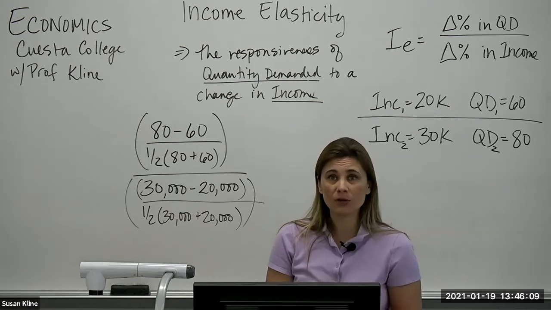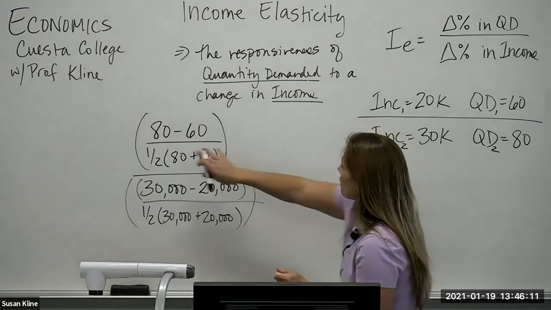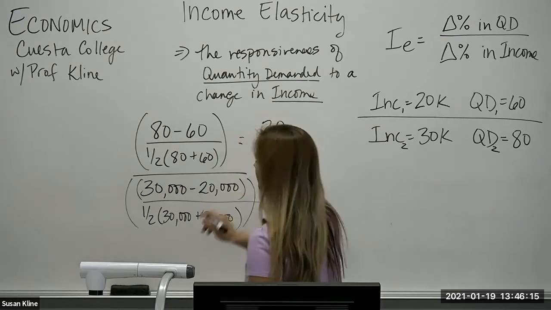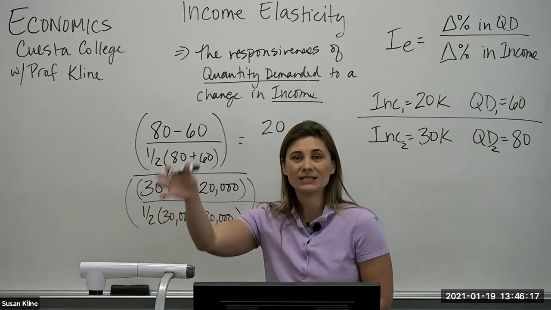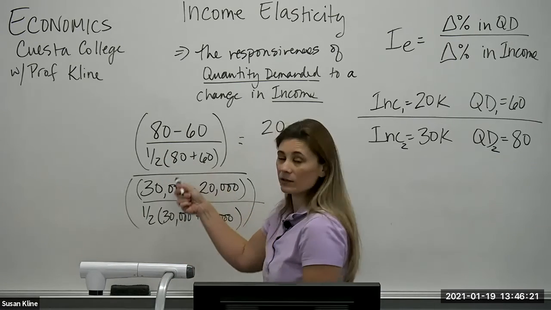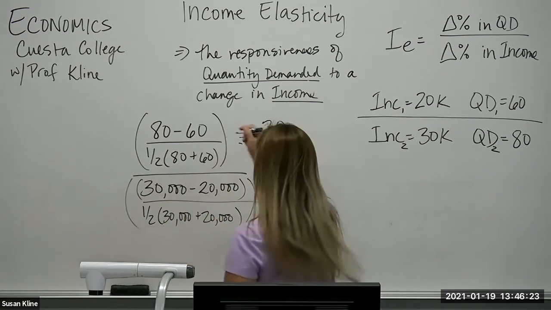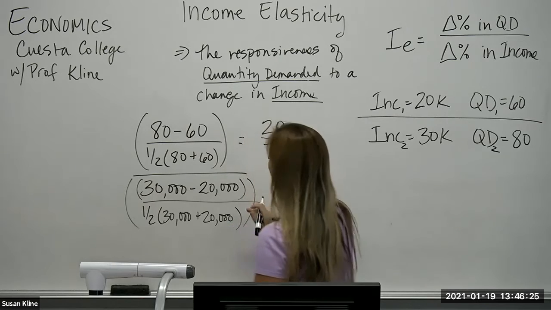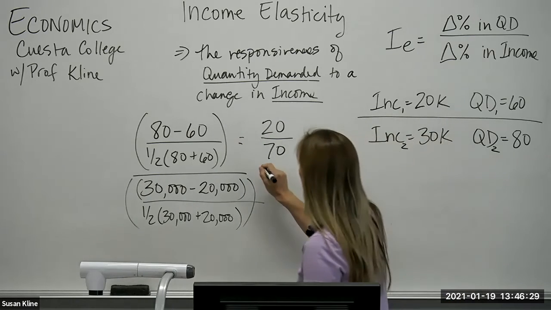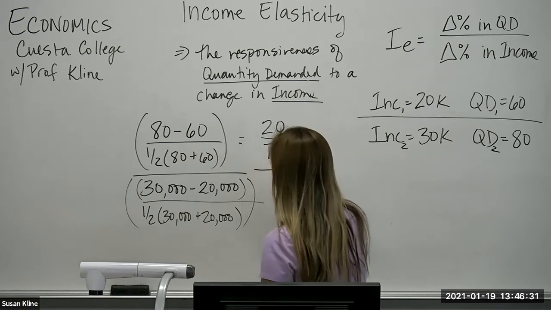Let's use our numbers. You have the ability to do this. So 80 minus 60, you can do that. That's 20. Halfway between 60 and 80, right? So that's 100. If you add those together, that's 140. Halfway is 70. All right, so I'm going to leave this equation for just a moment. We'll come back and simplify it. So I have 20 over 70 in the numerator.